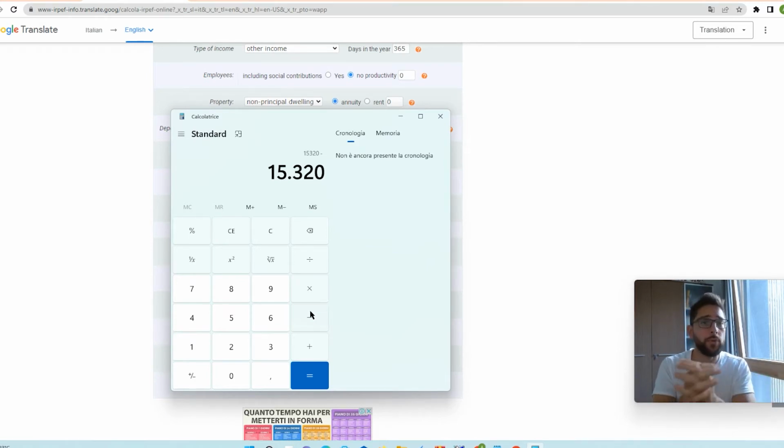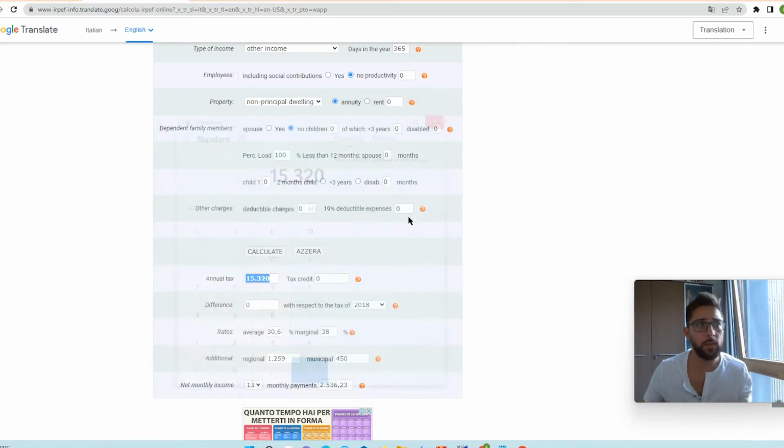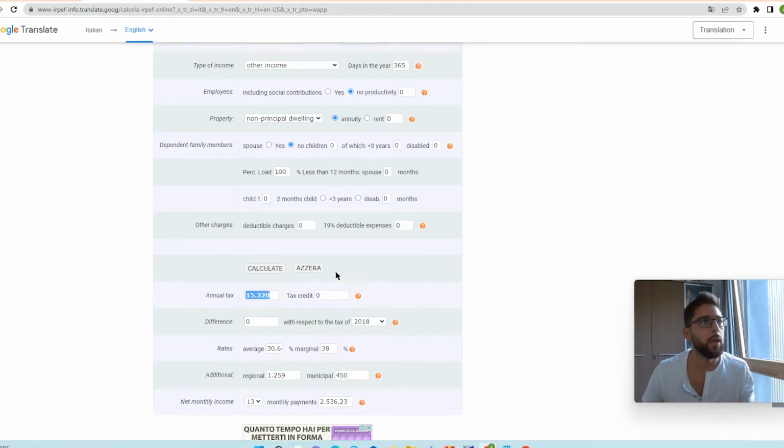You went to the pharmacy, you purchased your medicines, you went to the doctor, medical visits, or you refurbished your property and you're entitled to receive 50% of the cost of your refurbishment. This is a common thing in Italy, and you subtract all these things against this 50,000 euros. So that 50,000 euro is not the final amount of money to pay. It looks like a lot, but you will reduce it a little bit, like by 5% or 10%.